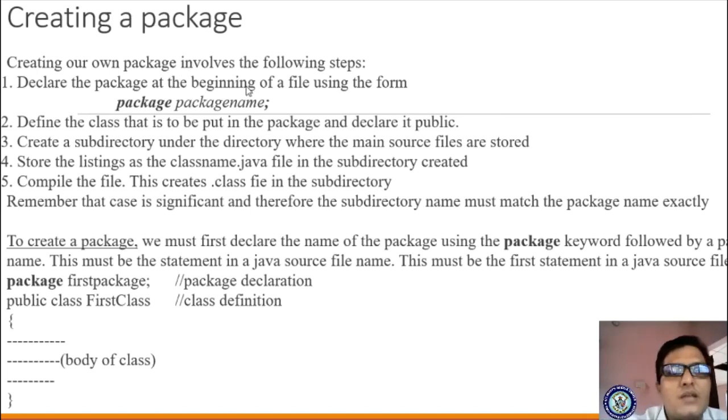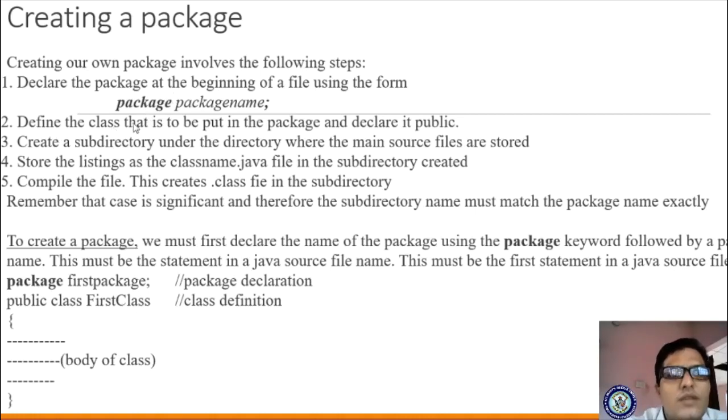Declare the package at the beginning of a file using the form: the package keyword and the package name. Package is the keyword, and the package name is the name of the folder.